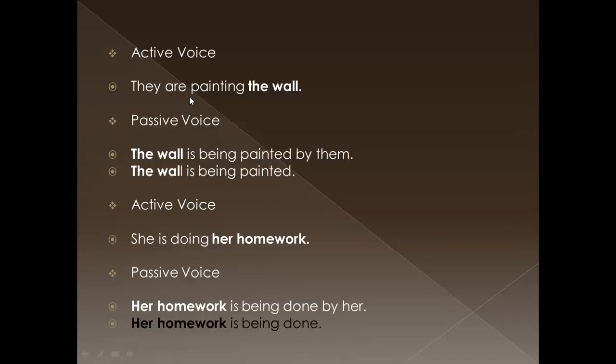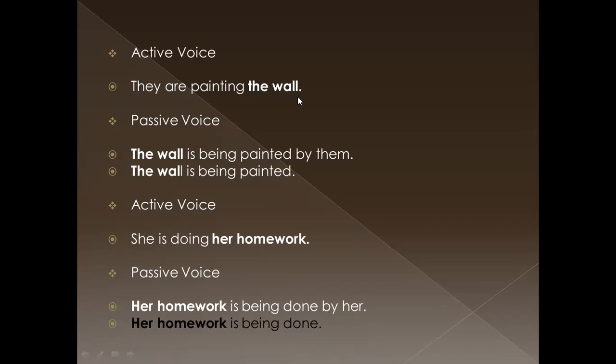Okay, now look at the screen. Active voice sentence. Active voice, present continuous tense. Then the sentence is, they are painting the wall. They are painting the wall. They are painting what? The wall. Then the wall is the object of this sentence. They are painting what? The wall. So the wall is the object of this sentence.